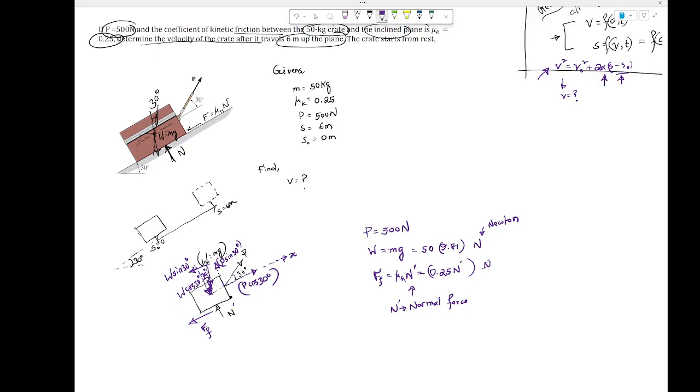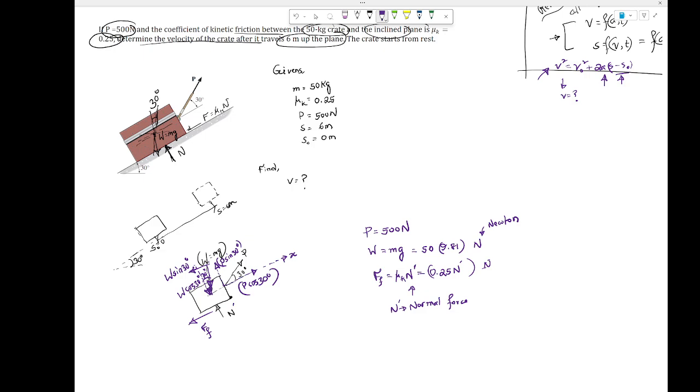That means it just has three components. It has the normal component of the force, it has the P component of the force acting up, and it has the W component of the force acting down, in the vertical direction. That's it. So why are we dealing with the y direction? Just to find the value of N. Why do we need N? Because we're going to plug the N value in to find the friction force, and we're going to use it in the x direction.